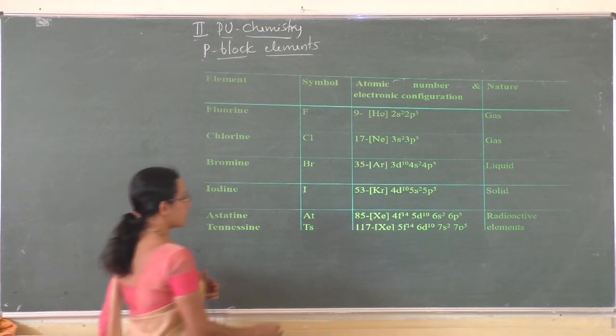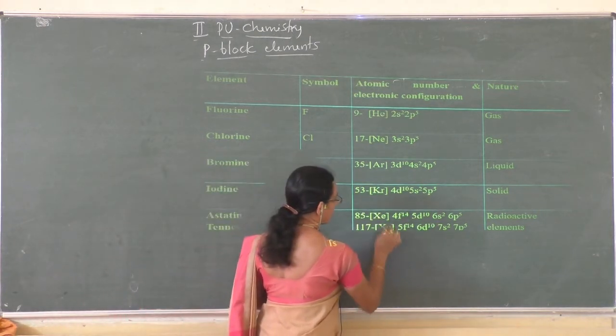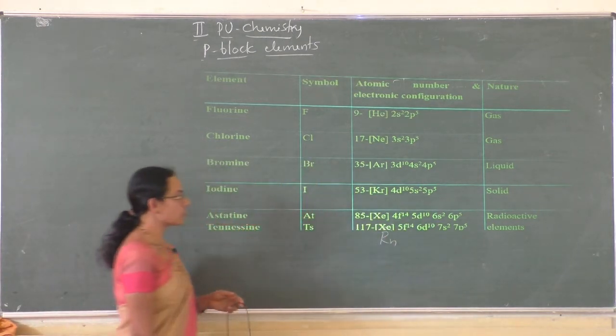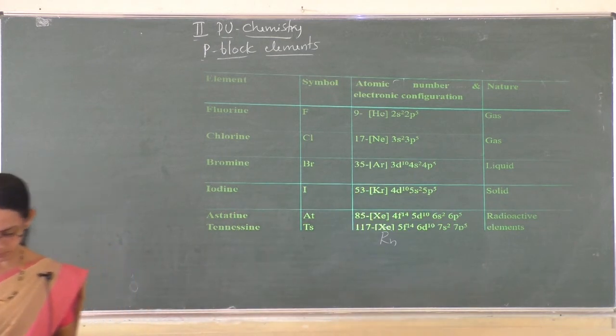In tennessine, this is the configuration of radon, not xenon. This is the configuration of radon, Rn.